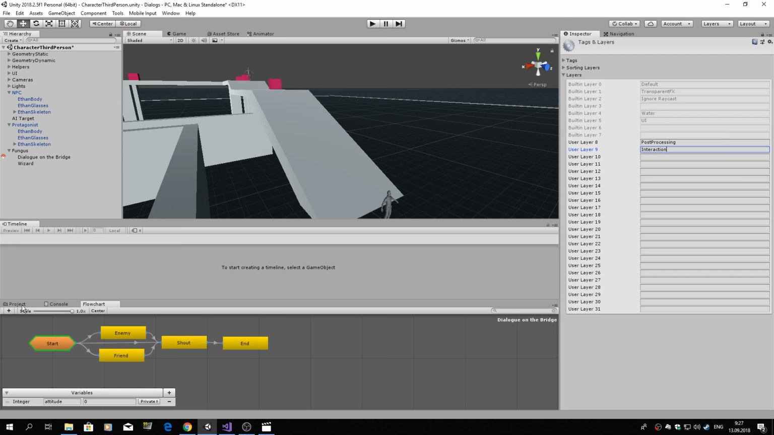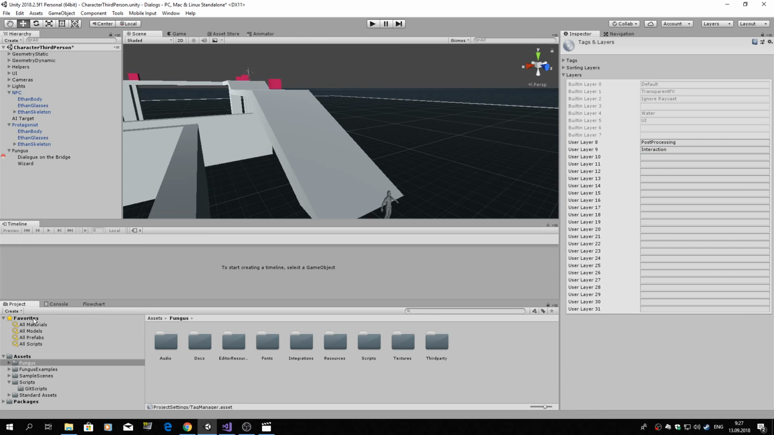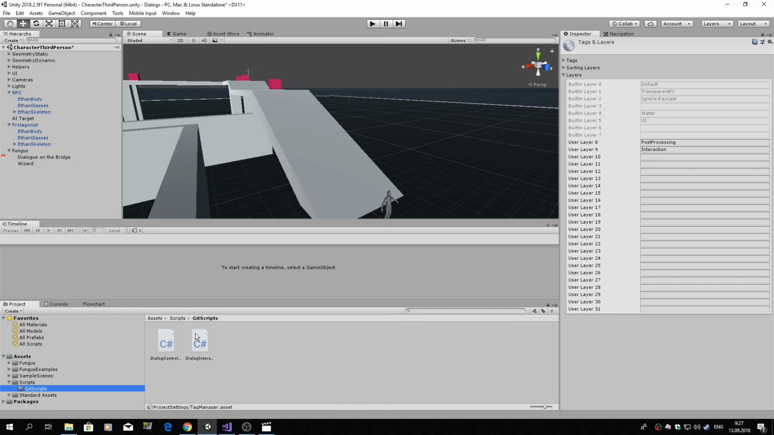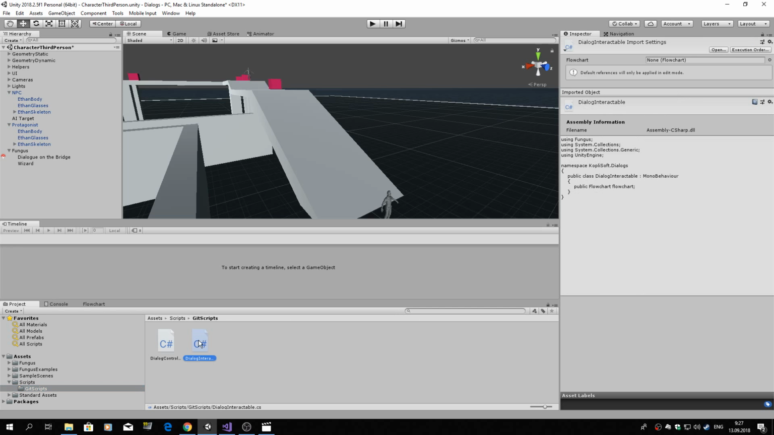And we need two scripts. One is attached to our non-player character and the other is attached to our player character. Let's see how I have implemented them.